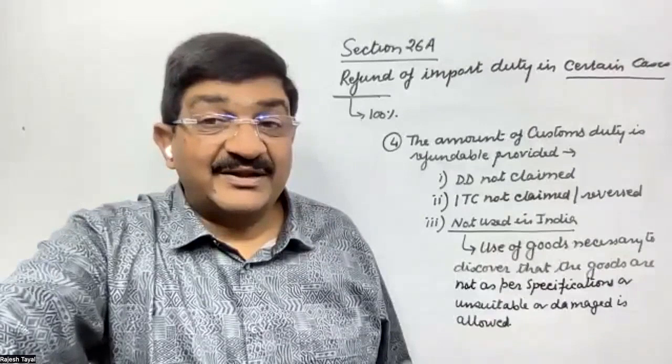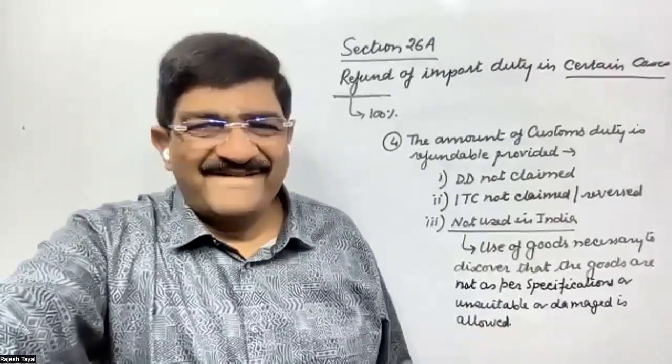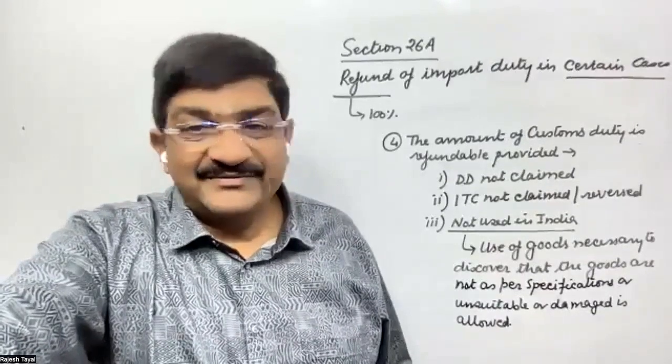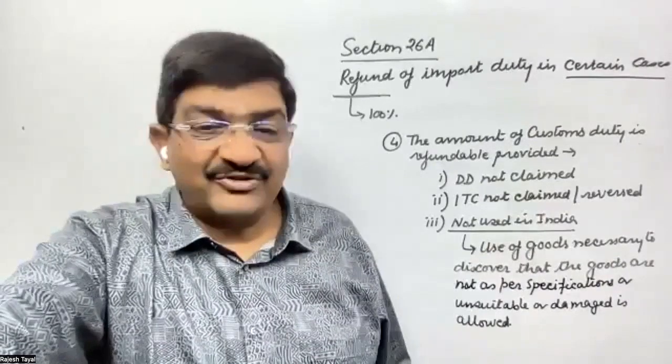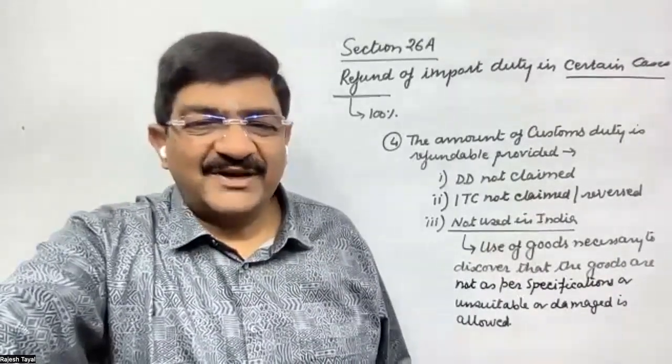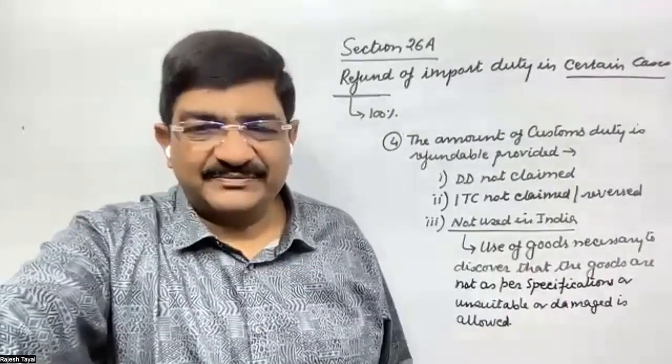Yes, one person has written correctly: 3 months and 30 days. Not 90 days. If you say 30 days plus 3 months equals 120 days, it is wrong. So it is 30 days and 3 months extension.